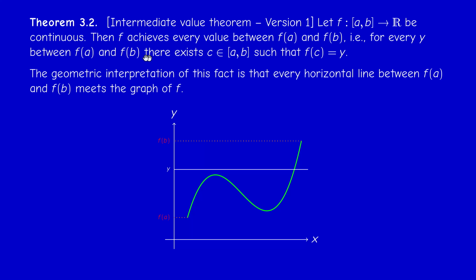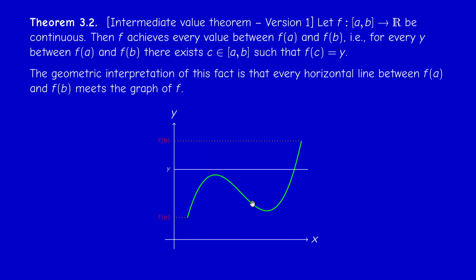Now, the c here need not be unique, because in this case, if we make y a little bit lower, then we get three solutions of the equation f(x) = y. So when I say that it exists, it means at least one, but it could be more than one point. This is the geometric interpretation that you probably know.